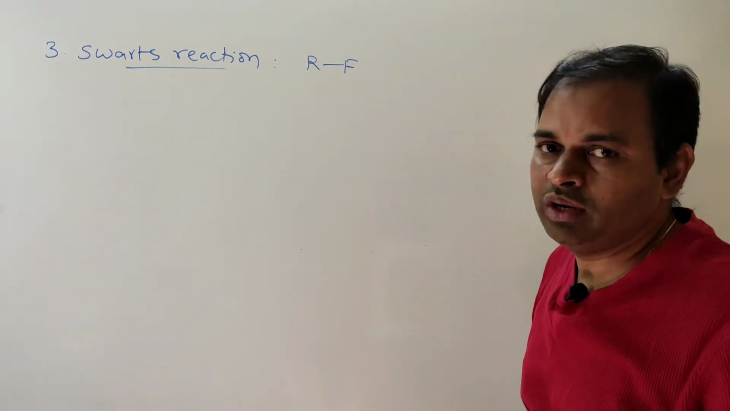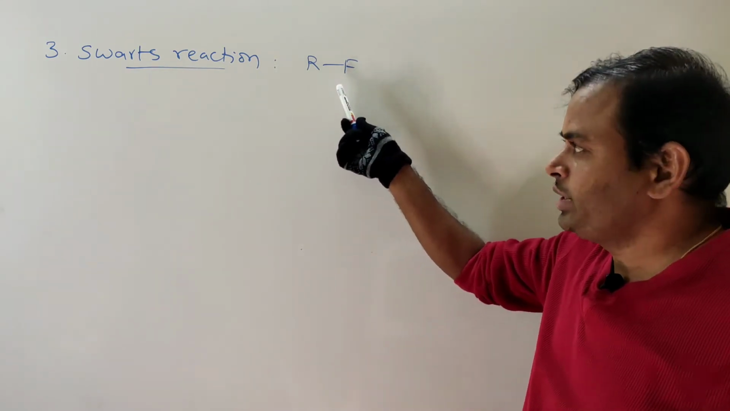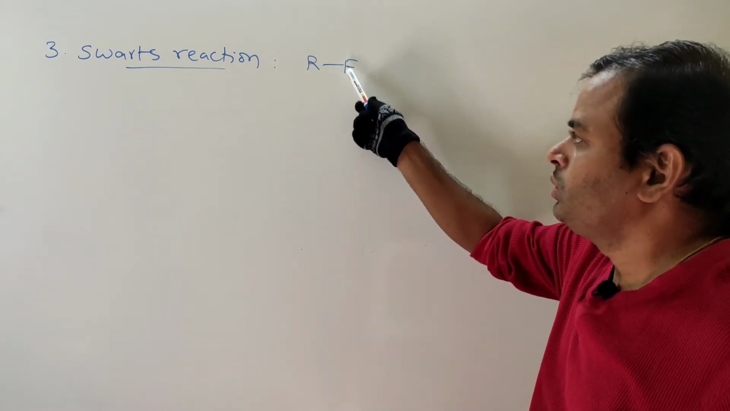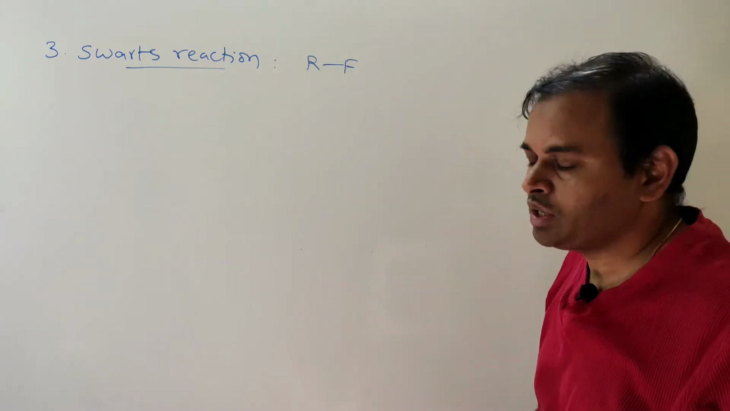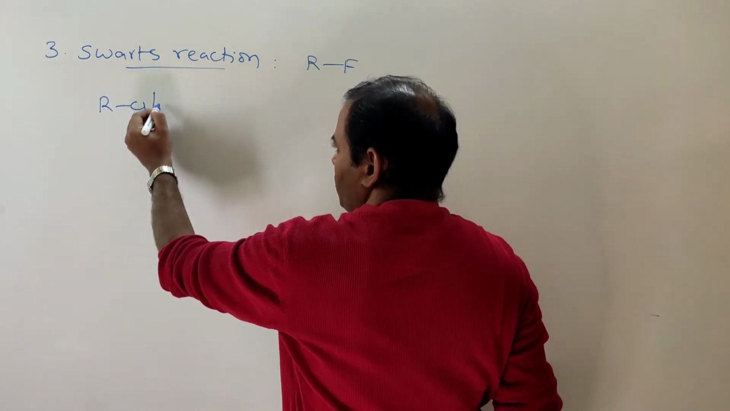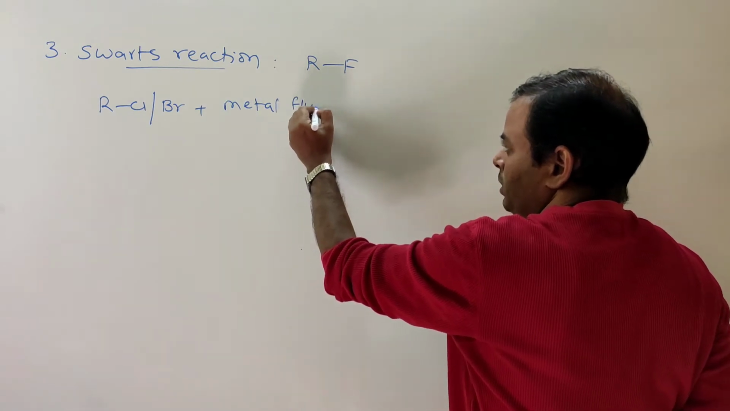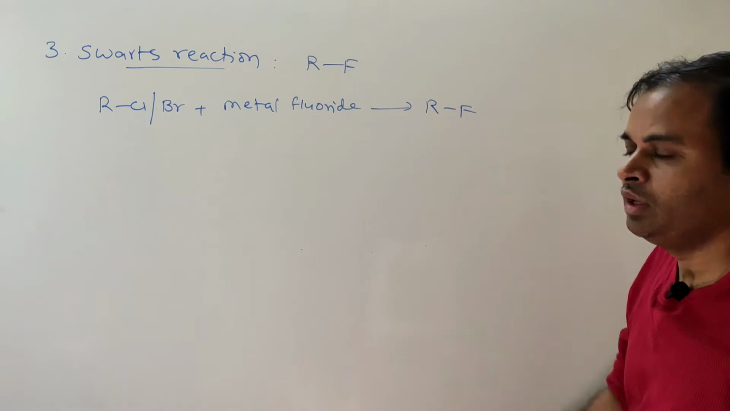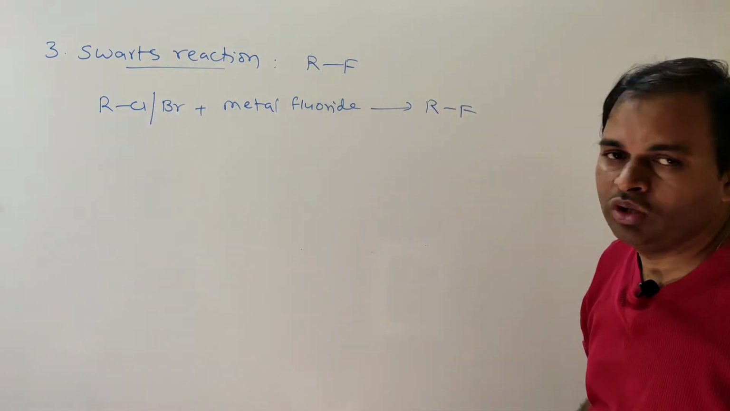Generally, fluorination is very difficult because it leads to violent reactions, and sometimes an explosion may also take place. That's why for the preparation of alkyl fluorides, the Swarts reaction is a very convenient method. Alkyl chlorides or bromides with metal fluorides give alkyl fluorides. Here also halogen exchange takes place, but here chlorine is substituted with fluorine.